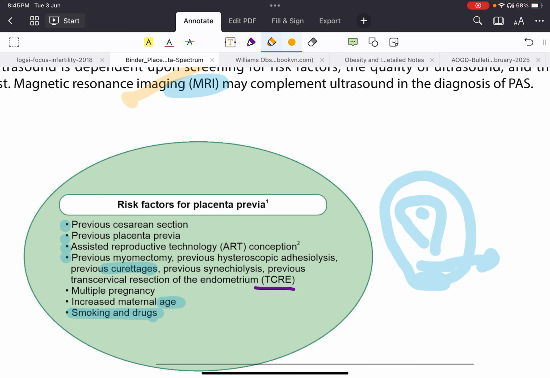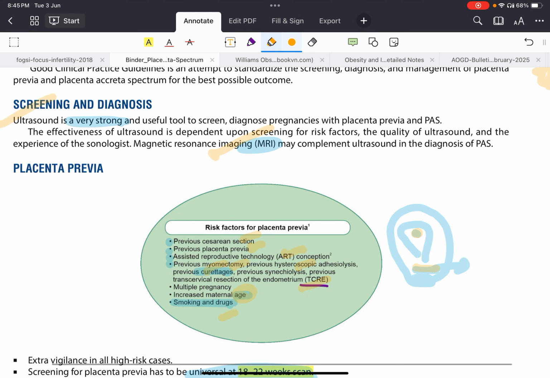What are the risk factors? Obviously, any surgeries: previous cesarean, myomectomies, hysteroscopic adhesiolysis, TCRs, curettages. Previous placenta previa, any ART conception, multiple pregnancy, increased age, smoking and drugs. These are the risk factors. So placenta previa: previous cesarean section, previous placenta previa, ART, myomectomies, adhesiolysis, curettages, TCRs, multiple pregnancy, increased age, smoking and drugs.